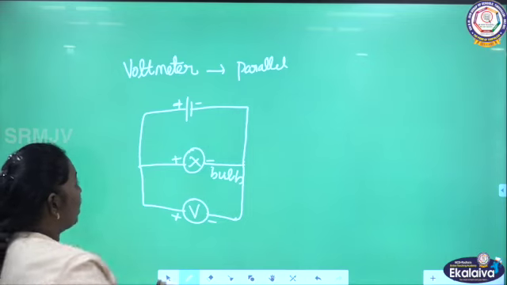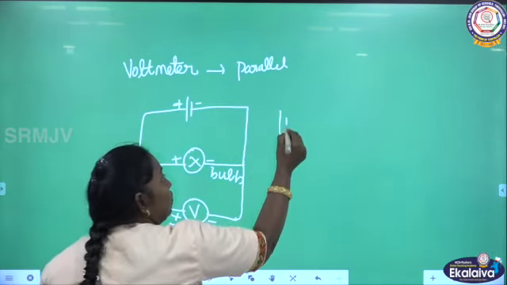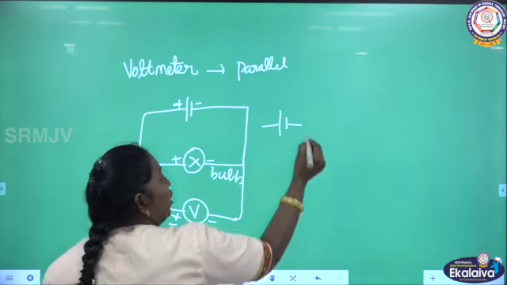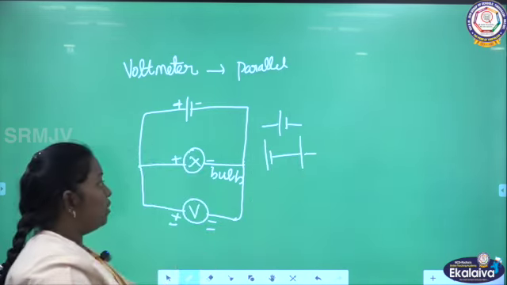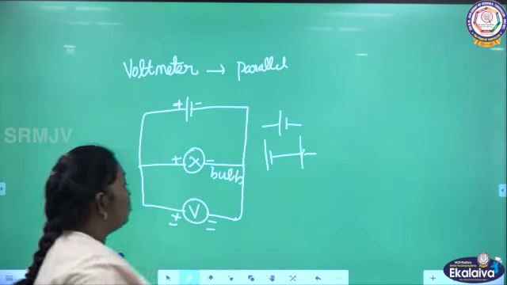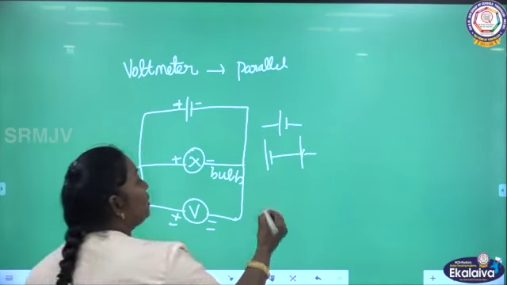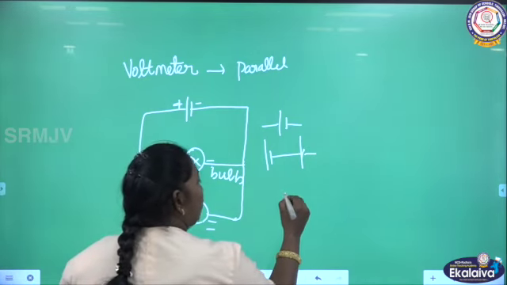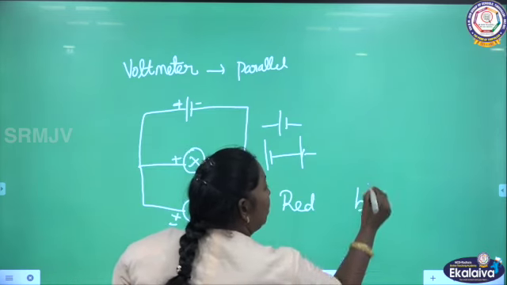So how can you represent this? You know this is the symbol of a cell. If you connect more than one cell, you can call it a battery. Likewise, how do you identify the voltmeter? A voltmeter has two terminals, one red terminal and another black terminal.